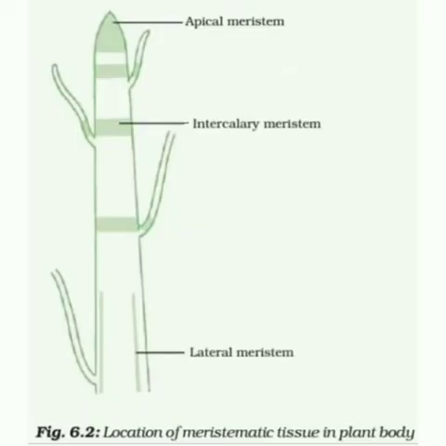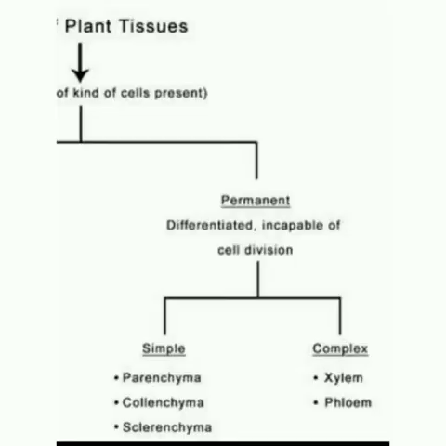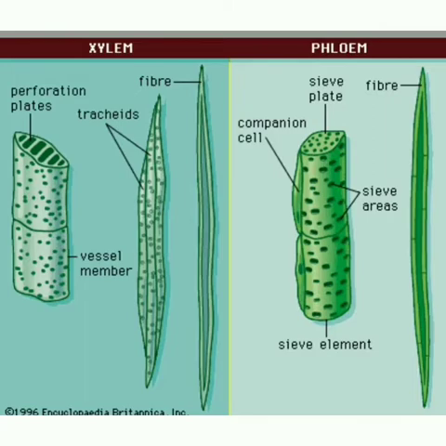In meristematic tissues, we discussed the different types of meristem such as apical meristem, intercalary meristem and lateral meristem. In permanent tissues, we saw simple and complex tissues. In simple tissues, we discussed parenchyma cells, collenchyma cells and sclerenchyma cells. And in complex tissues, we discussed the various cells of xylem and phloem.